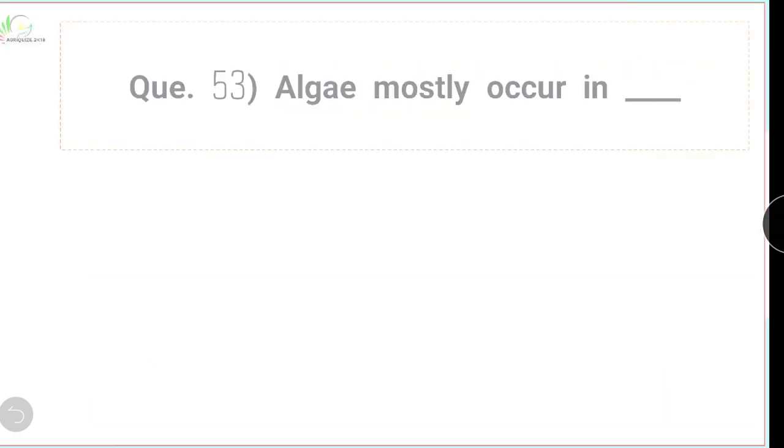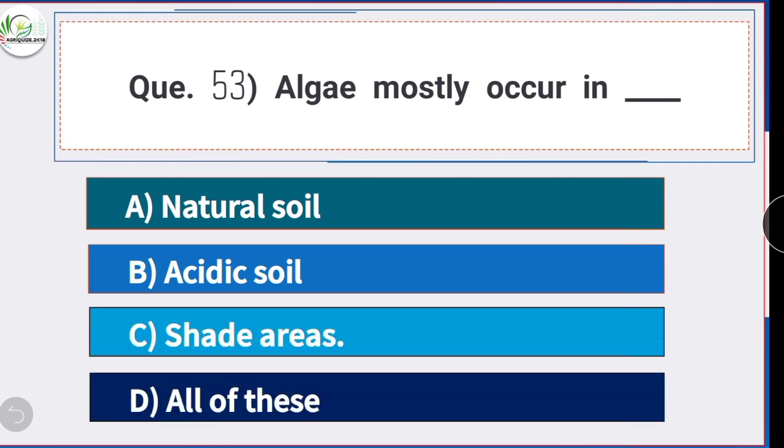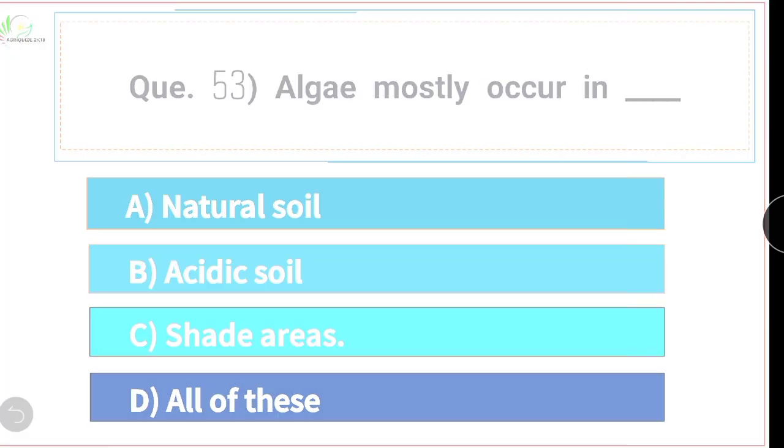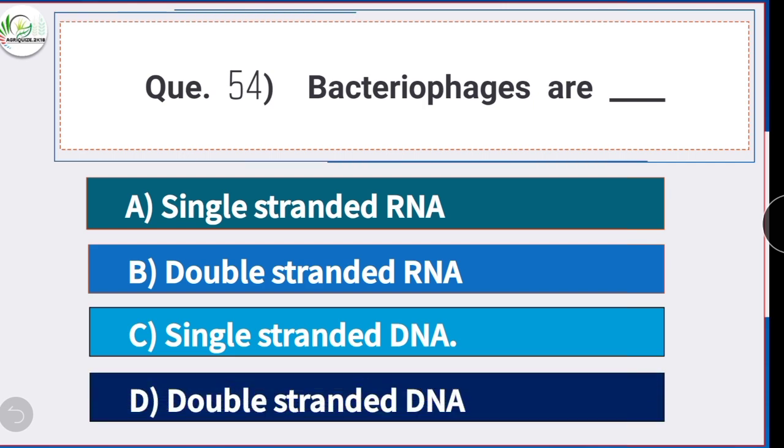Question 53. Algae mostly occur in. Option C is the correct answer. Shade areas. Bacteria occur in neutral soil, fungi in acidic soil, and algae in shade areas. Question number 54. Bacteriophages are. Option C is the correct answer. Single-stranded DNA. Bacteriophages are single-stranded DNA.